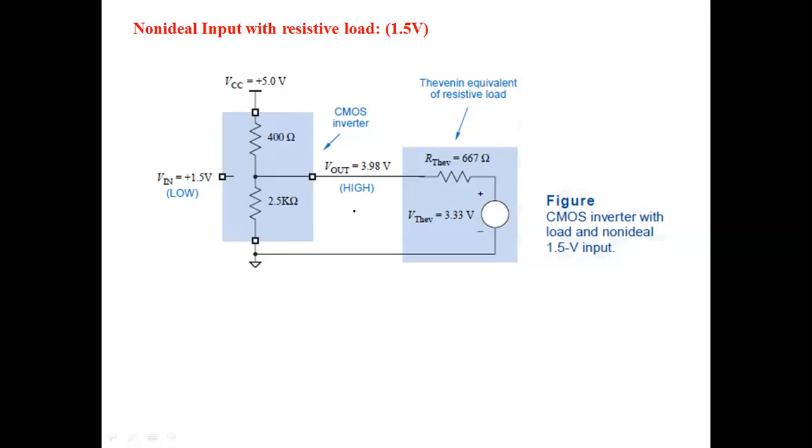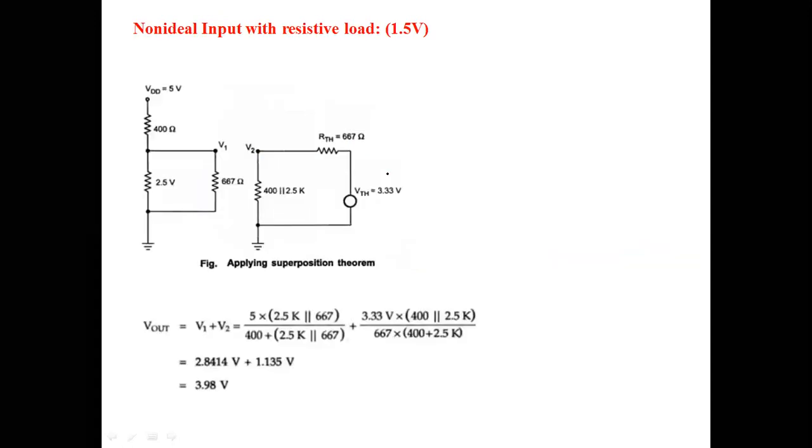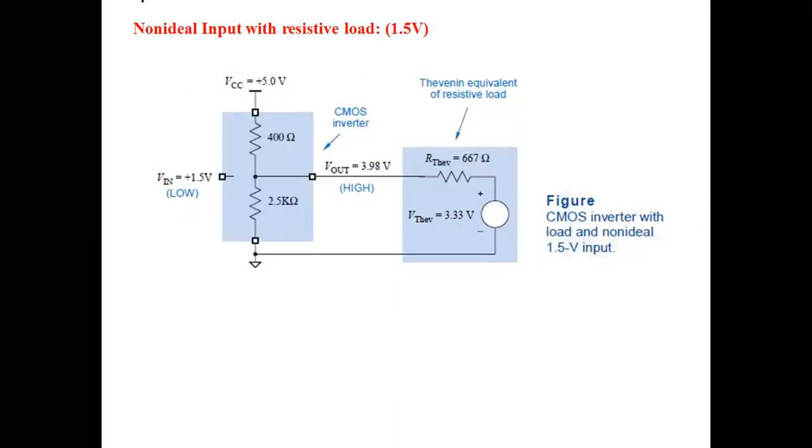So how do we determine this 3.9 volts? For an input of 1.5 volts to the CMOS inverter circuit, how is the output 3.9 volts? To determine this output voltage, we will go with the superposition theorem. Let's recall this circuit.